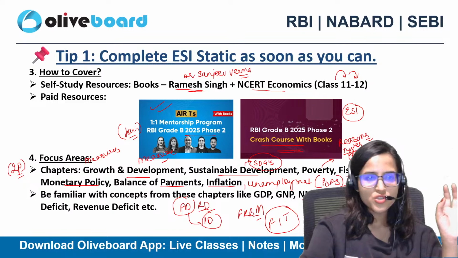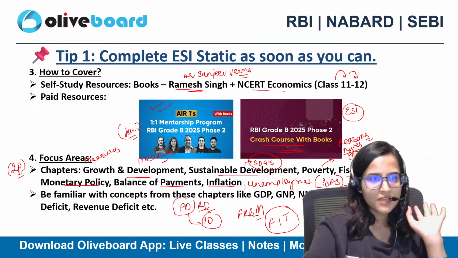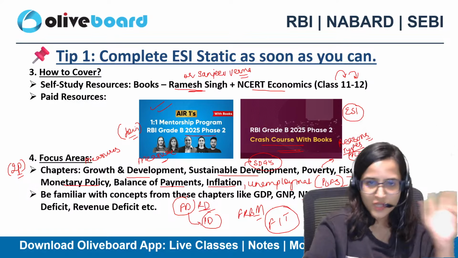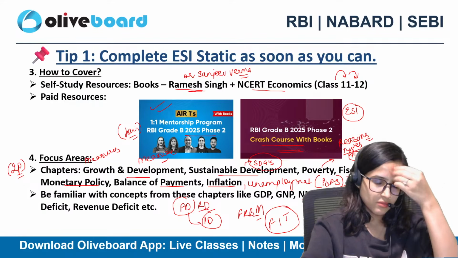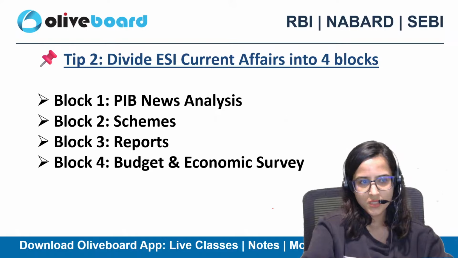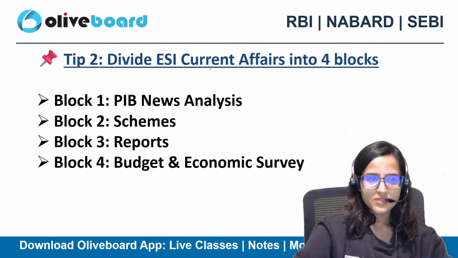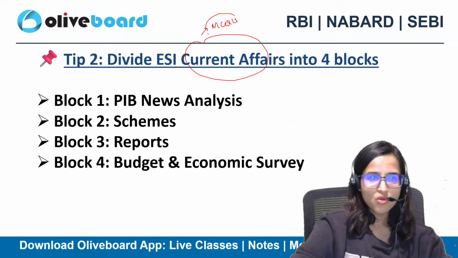So, this was your static portion, that you have to complete your static portion as soon as possible. Take 5 to 10 days, take 10 to 15 days, and maximum, as soon as possible, just finish off with your static portion. Second is your current affairs. Current affairs are very important because your MCQs will be mostly based on current affairs.